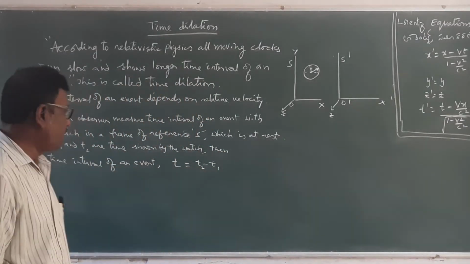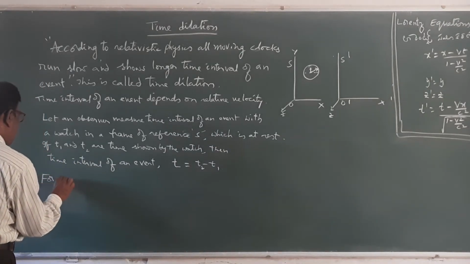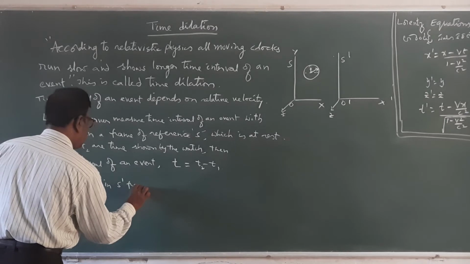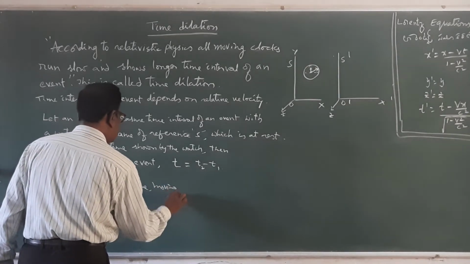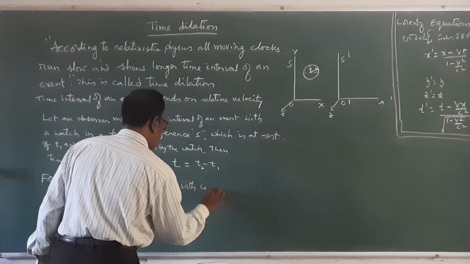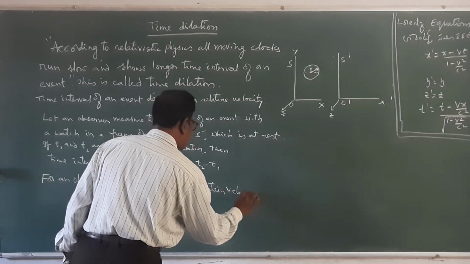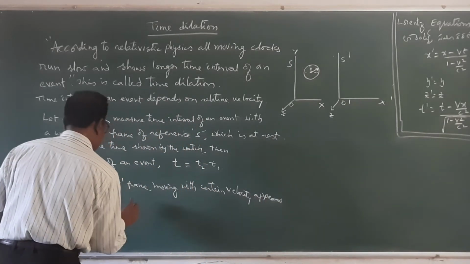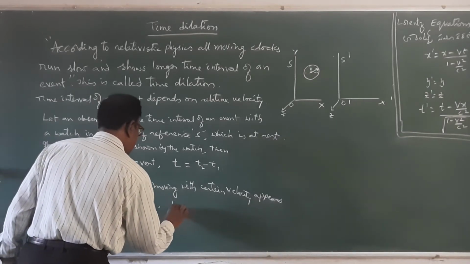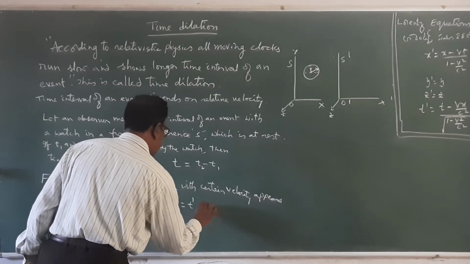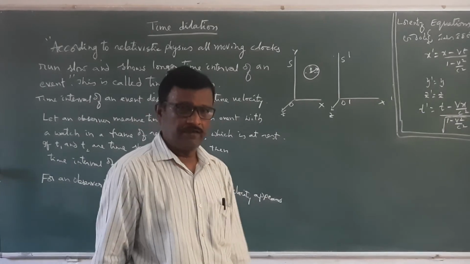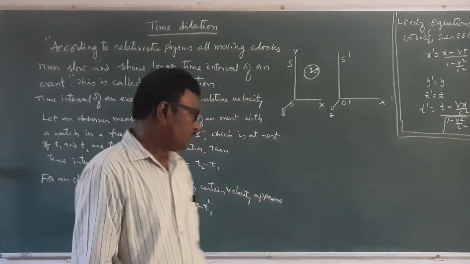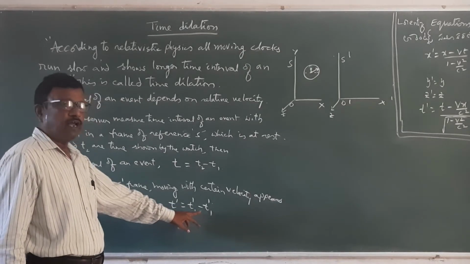Therefore, for an observer in the S dash frame moving with a certain velocity, the same event is conducted, and the time intervals are found to be T2 dash and T1 dash.